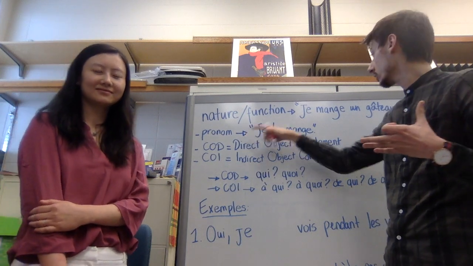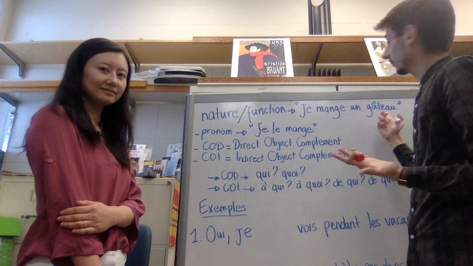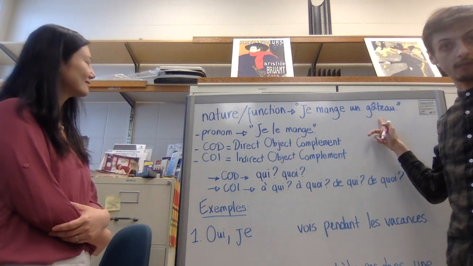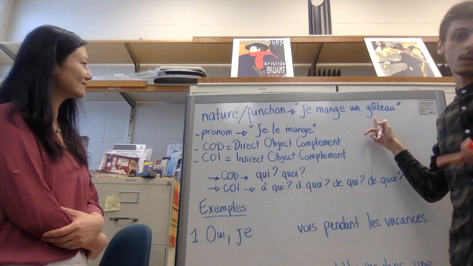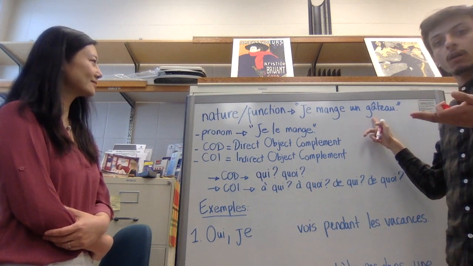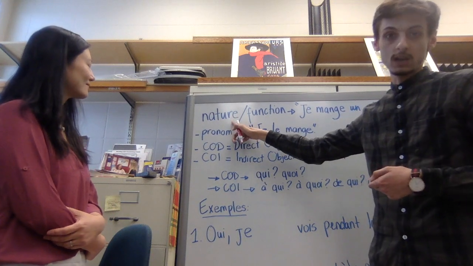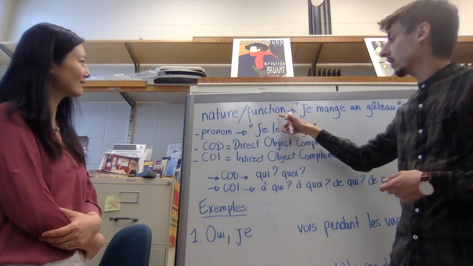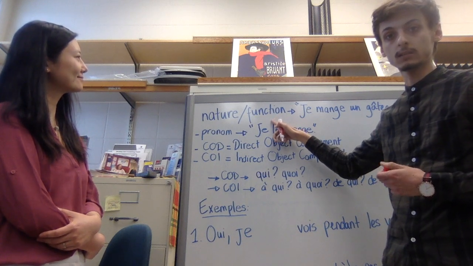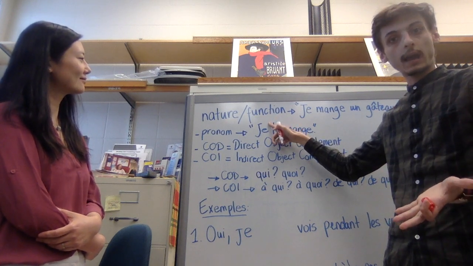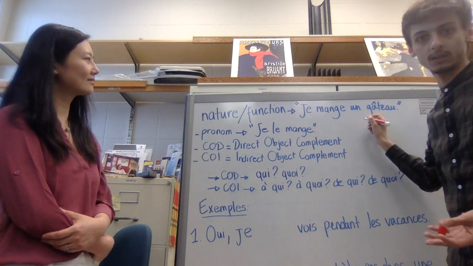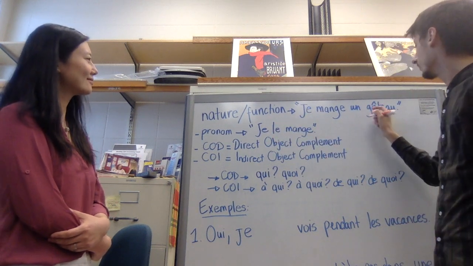The nature of the word un gâteau, for example, is a noun. What is its identity? It's a noun. That is the nature of the word. Now, a word has also a function in the sentence. It has a function, it has a use in the sentence, if you please.